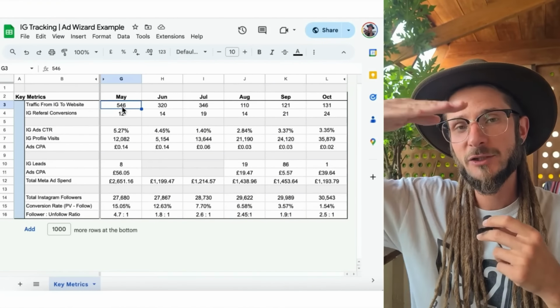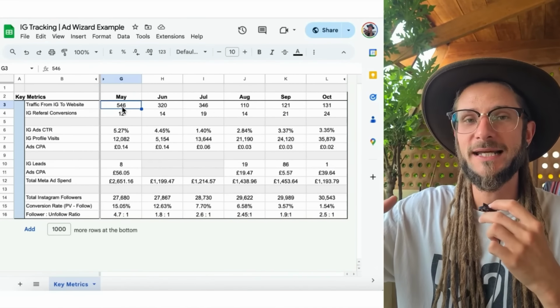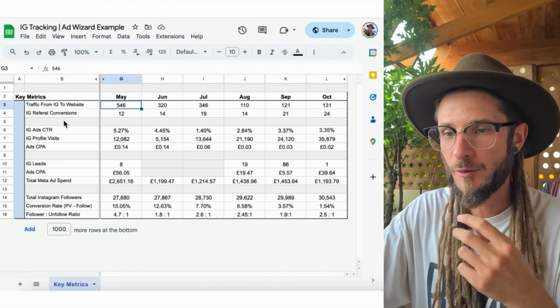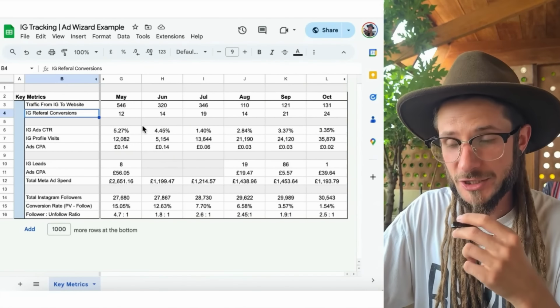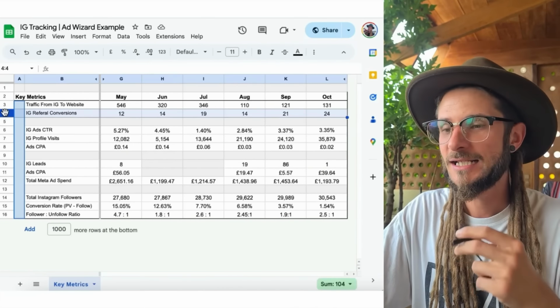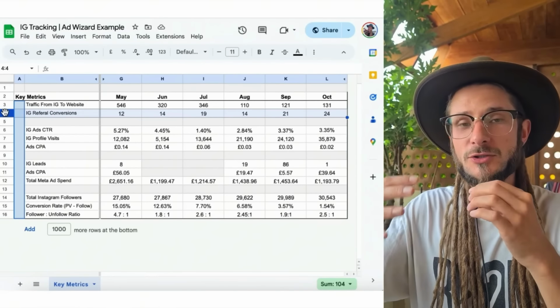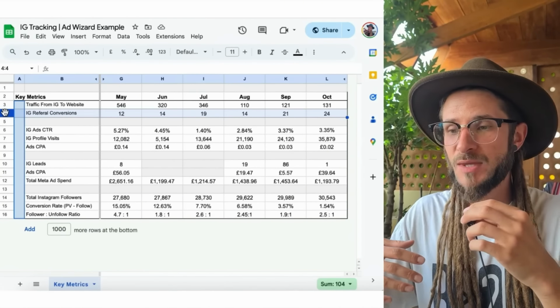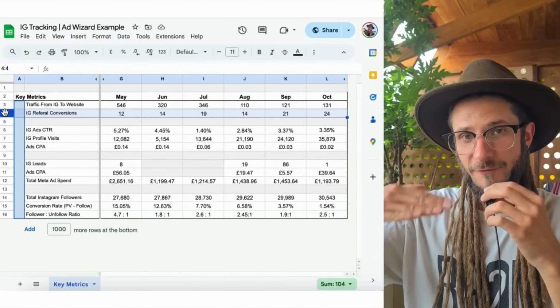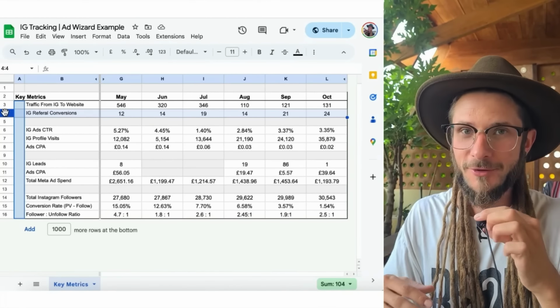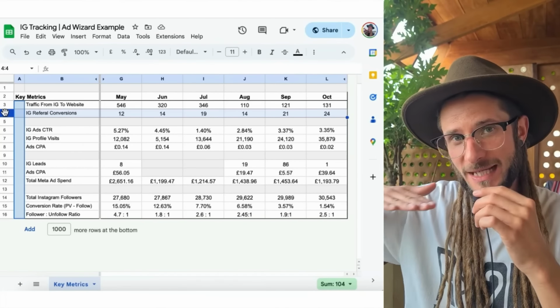And if you have your website link in your bio, the Instagram analytics will tell you how many clicks you've had there, right? Now, when it says IG referral conversions, this data is found in Google Analytics. You need to go to the report section, go to the traffic acquisition section, and there you will see all the different platforms that are driving traffic to your website. And hopefully, if you set it up correctly, the conversion data from each platform.